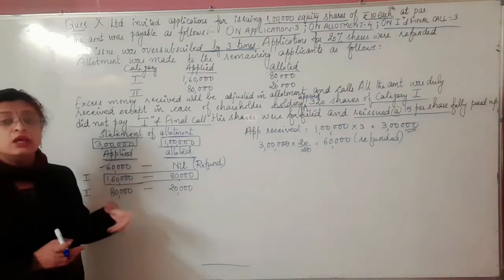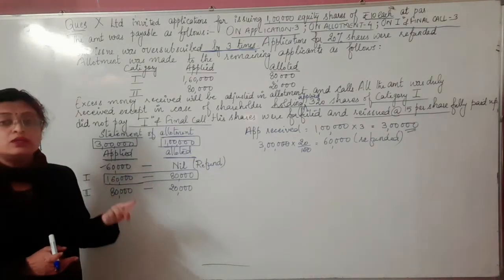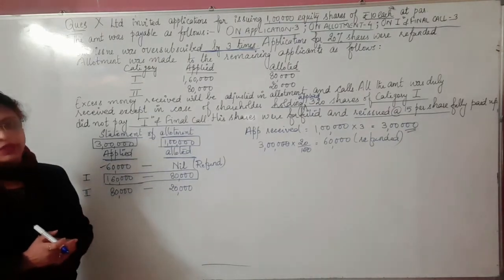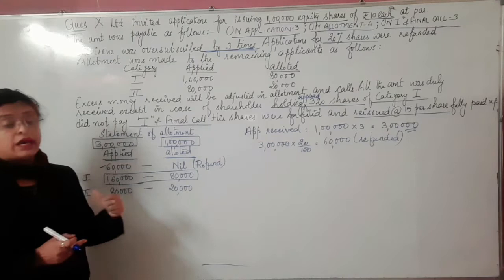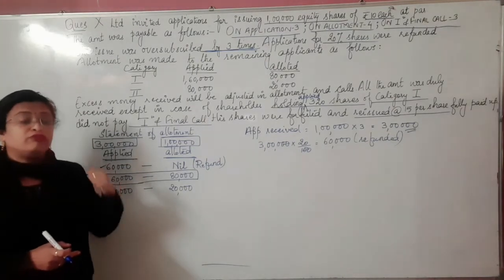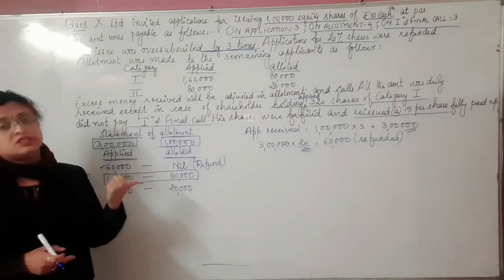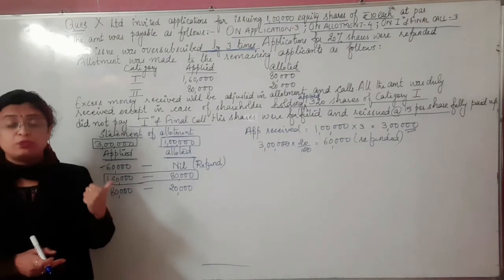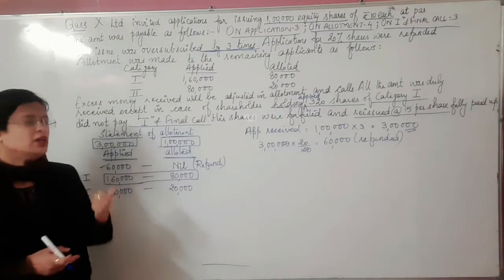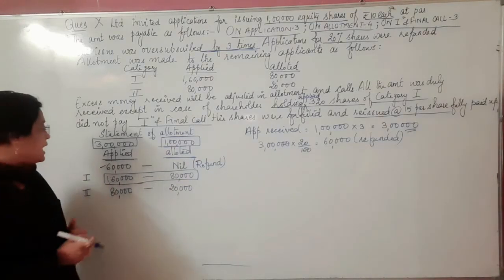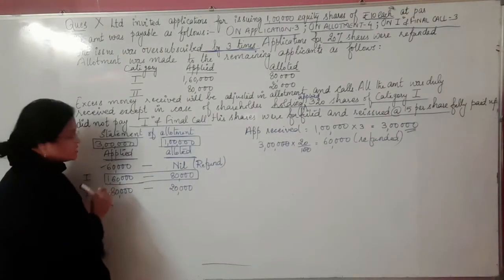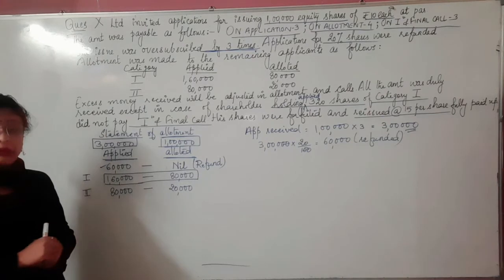For that, the company has already received the application installment, because in case of shares, if you want to apply, it is mandatory that you pay the application installment. So we need to keep in mind that for these 1,60,000 shares, the company has already received the application installment.